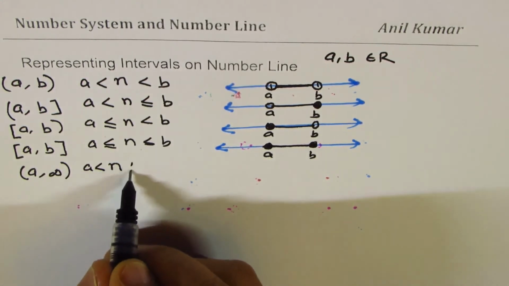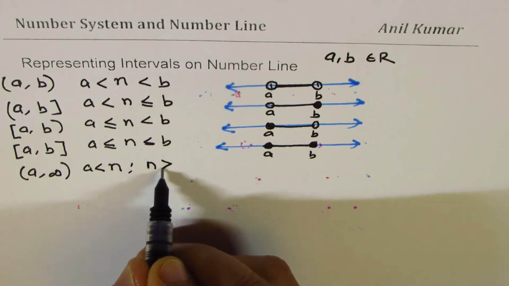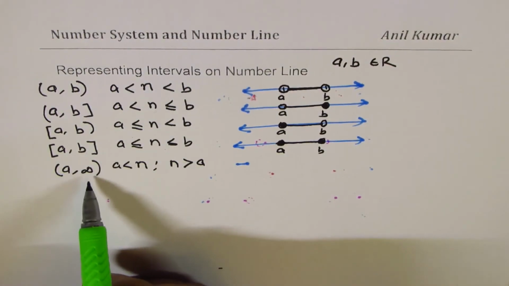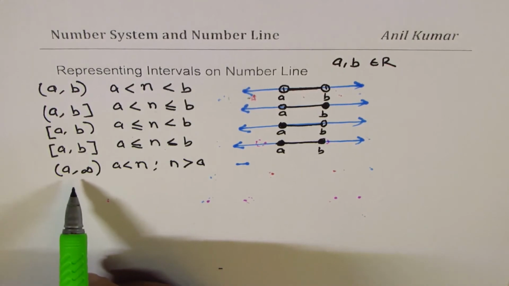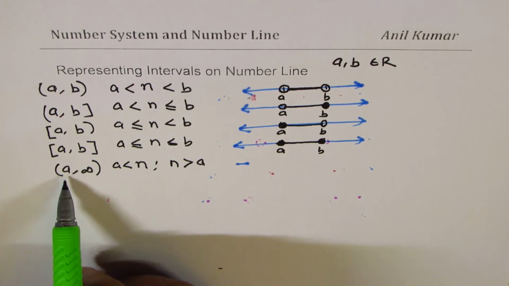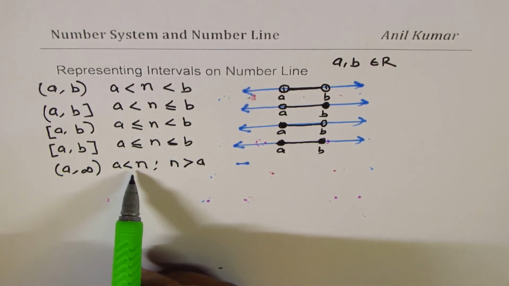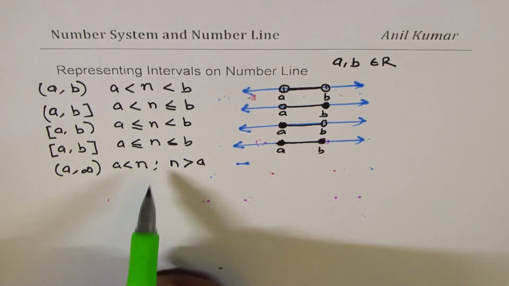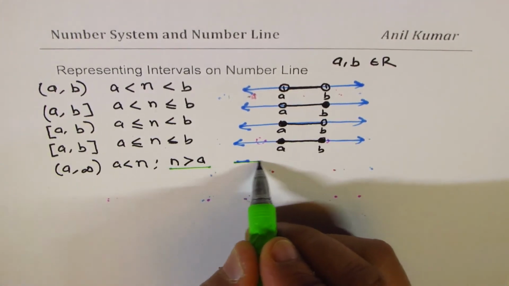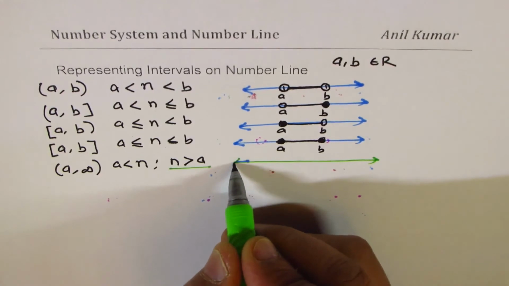Normally, we'll write this like this: n is greater than A. These are conditions where infinity is involved. So we have taken the first one here, that the number is greater than A, which could be written as A is less than n, or better, the number n is greater than A. Let me represent this on a number line.